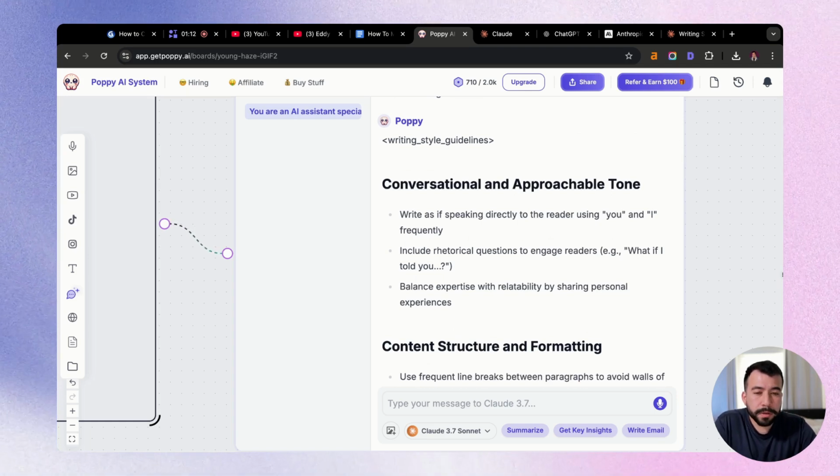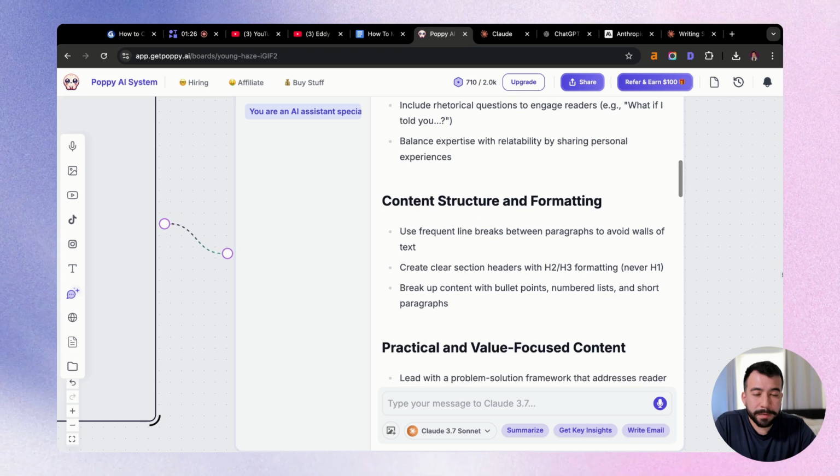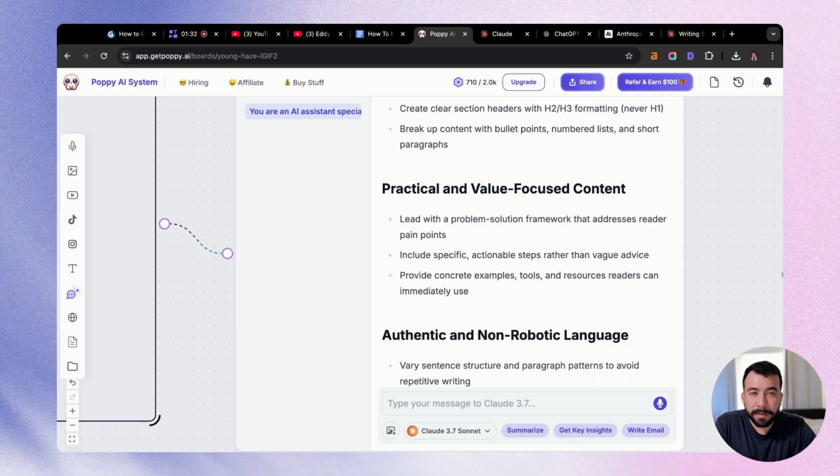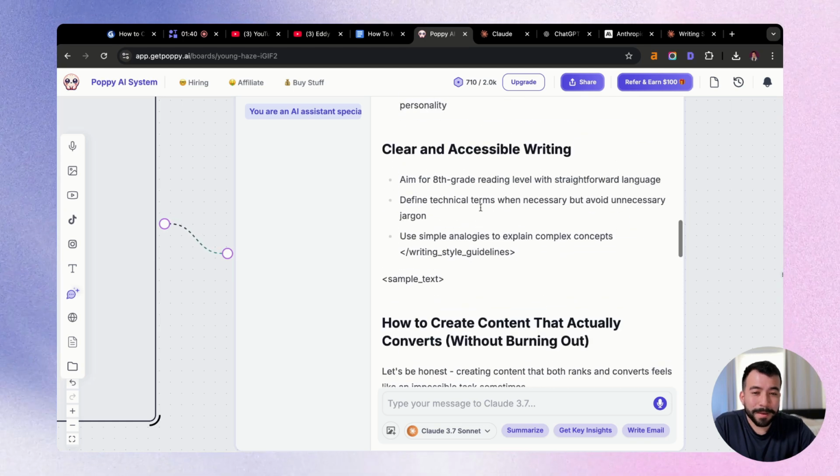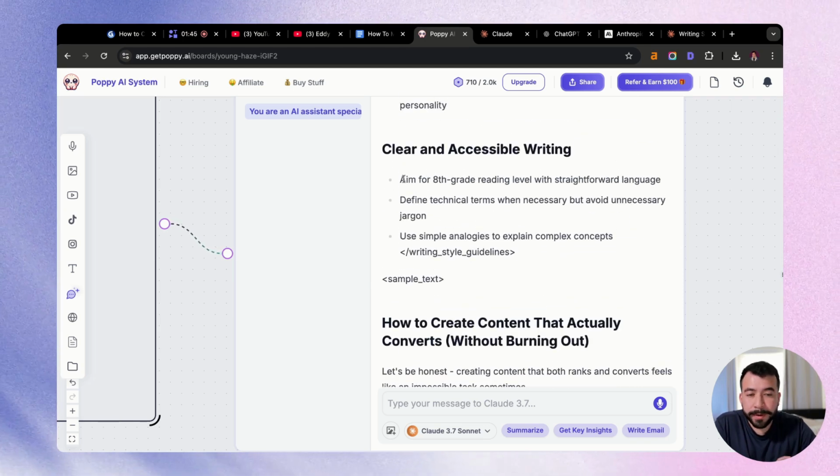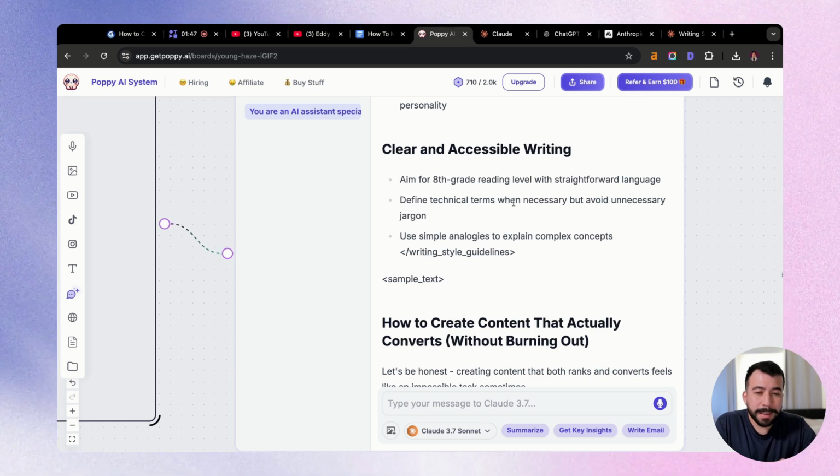and it's saying that I have a conversational and approachable tone. From here, I also have a really simple content structure and format. I provide practical and valuable focused content, which is great. What I really like is that it's also saying my reading level. So I try to aim for an 8th grade reading level with straightforward language. And I don't try to use technical terms and I try to avoid unnecessary jargon.